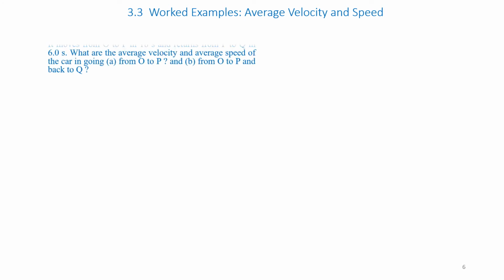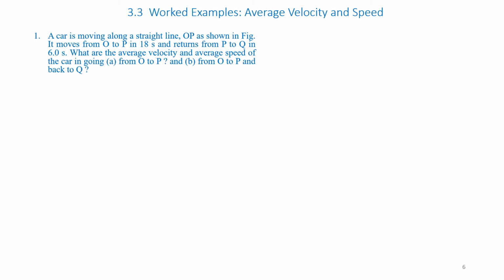Let us solve a problem connected with average velocity and speed. Question number 1. A car is moving along a straight line OP as shown in the figure.